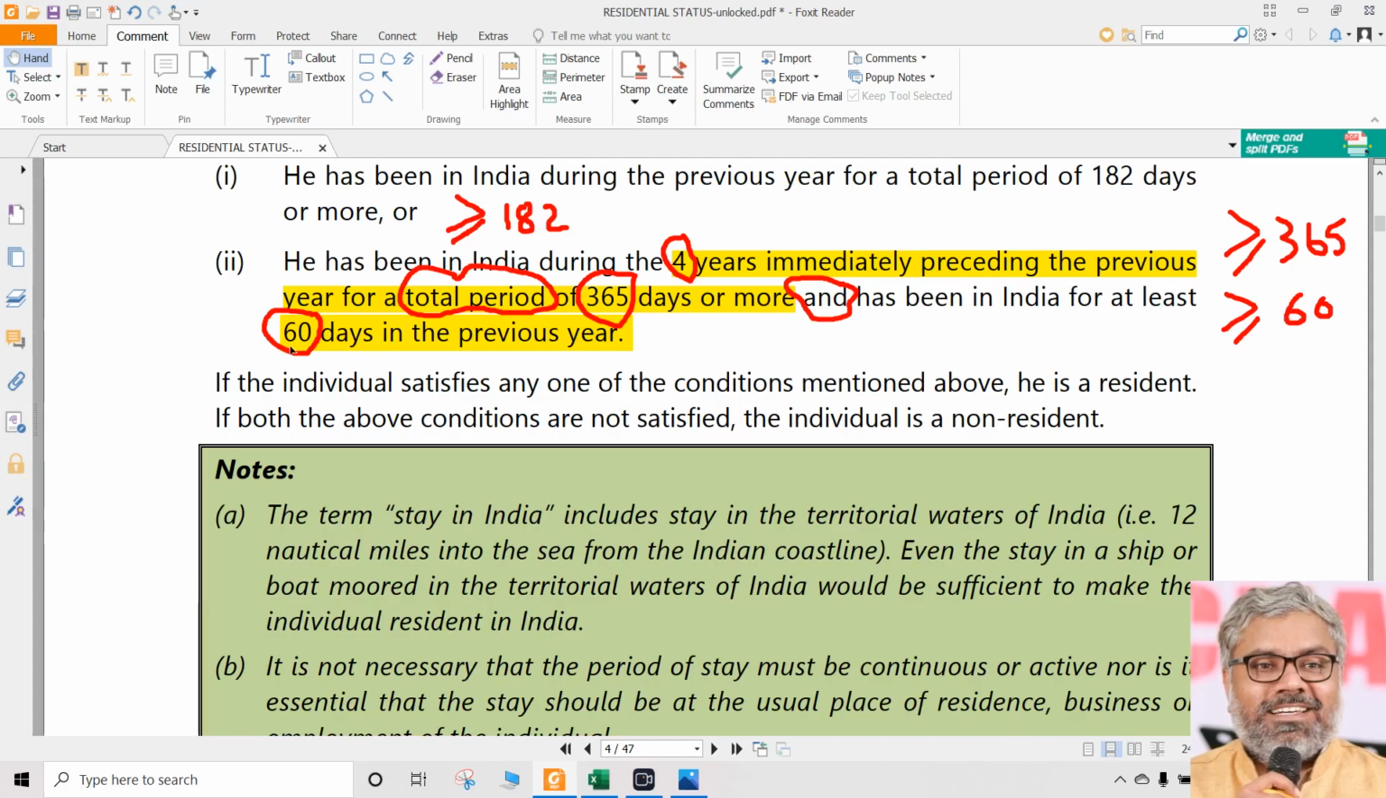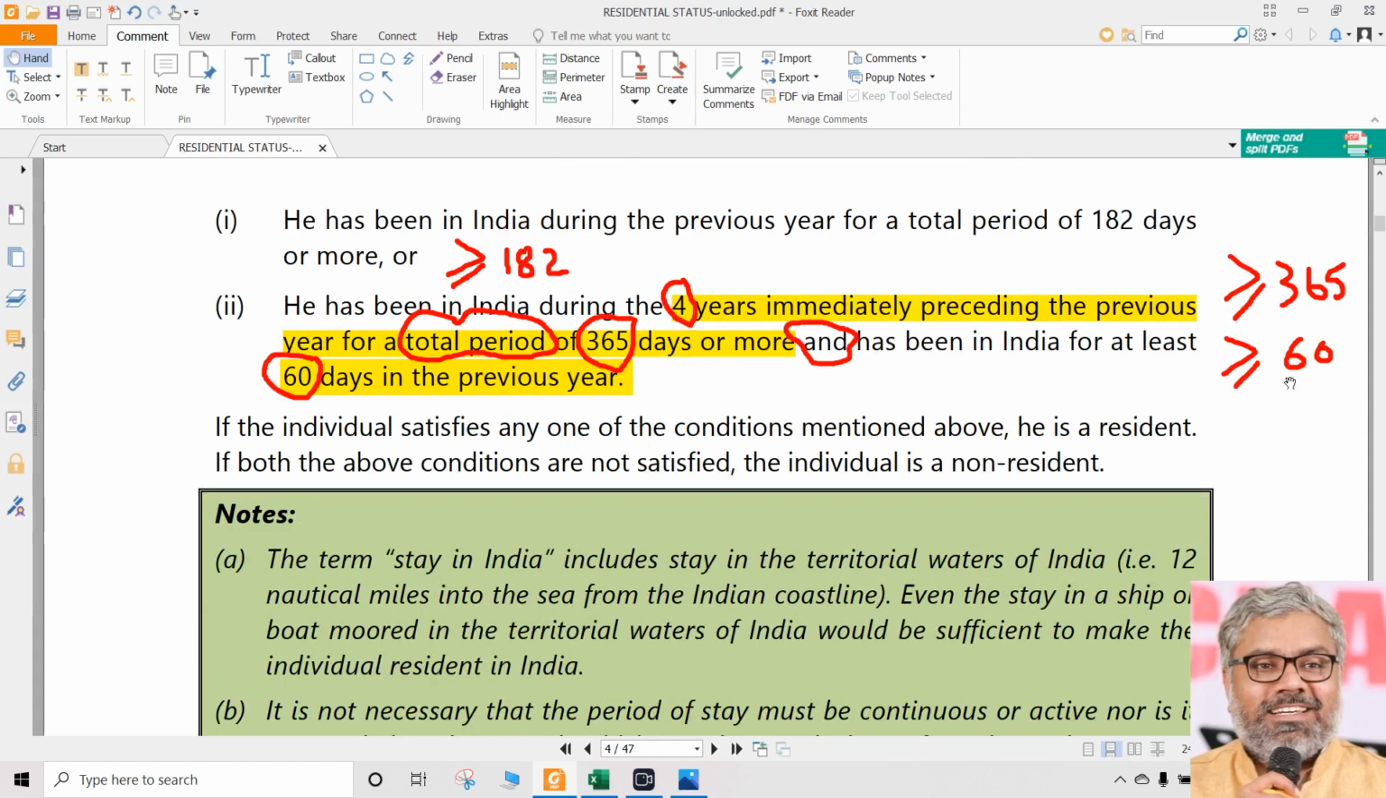If anybody stayed in India for at least 60 days, once again greater than or equal to 60 days, and he has also stayed for greater than or equal to 365 days or more in the 4 years immediately preceding the previous year, then such person can be called a resident individual. If a person did not stay for 182 days in the previous year and he did not stay for 60 days also in the previous year, automatically that person is called a non-resident.